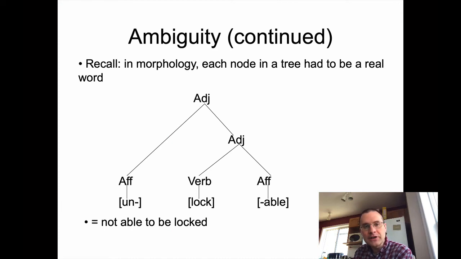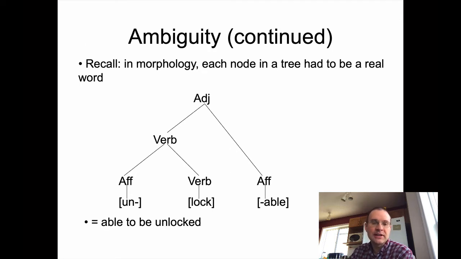Okay, so in morphology, if you go back to our unit a month or two ago, each node in a tree had to be a real word. So we had this example of unlockable. When we're adding lock together with able, we get lockable, and that had to be a word by itself. This starts off as a verb, becomes an adjective when you talk about things being lockable. At least you have a word here, and then you can add the un to make a new word at a higher level in the hierarchy. We had two different structures for this, but each step along the way produces a real word.